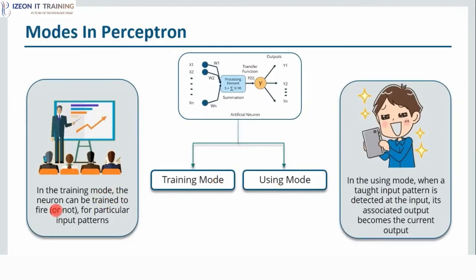In training mode, the neuron can be trained to fire for particular input patterns, which means that we'll actually train our neuron to fire on a certain set of inputs and to not fire on the other set of inputs. That's what basically training mode is.